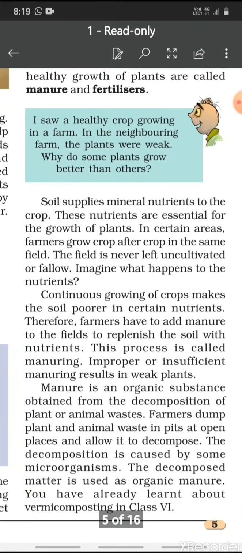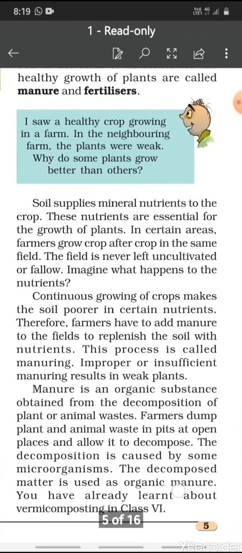Now soil supplies mineral nutrients to the crop. These nutrients are essential for the growth of plants. In certain areas, farmers grow crop after crop in the same field. The field is never left uncultivated or fallow. Imagine what happens to the nutrients.